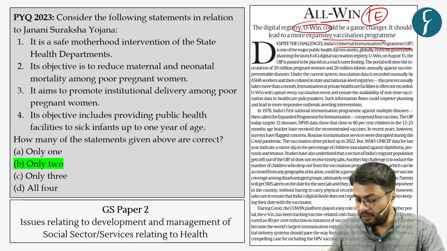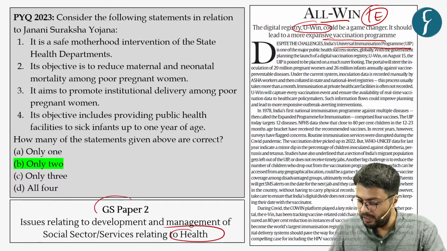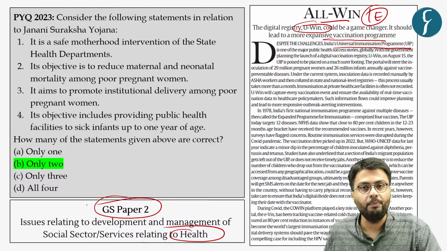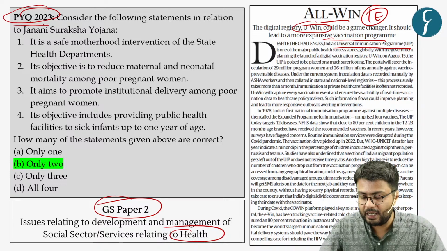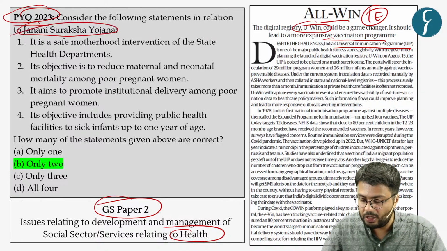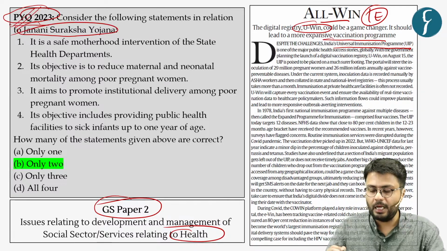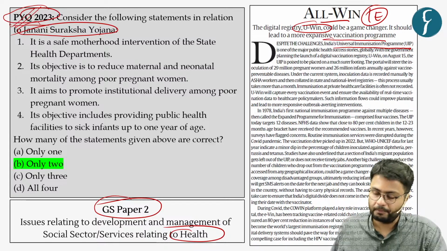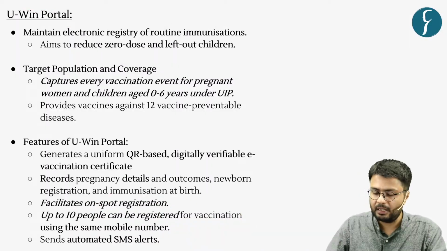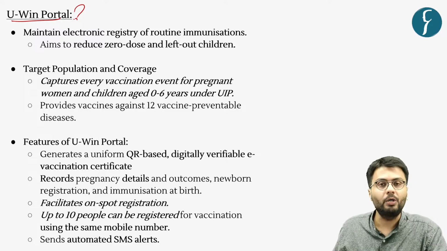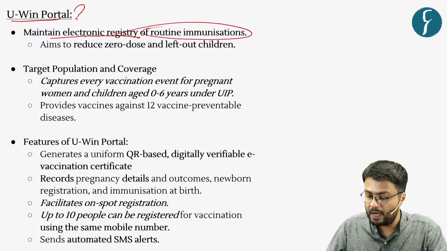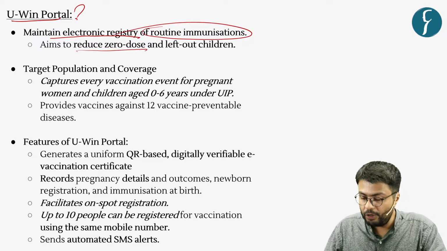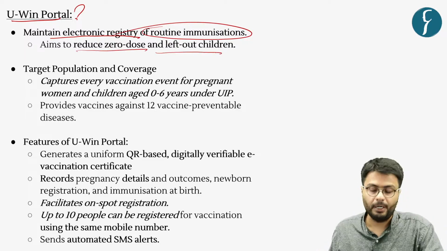Now, developments related to the health sector are not just important from the GS paper 2 perspective, but are also important from the prelims perspective because, as you can see, a question on Janani Suraksha Yojana appeared in the prelims of the year 2023. So in this regard, let us understand what this U-WIN portal is. Now it is an electronic registry of routine immunization which is aimed to reduce zero dose and left out children.